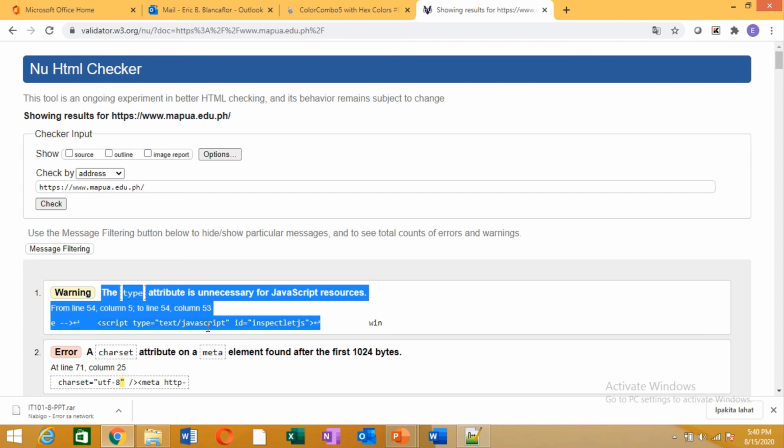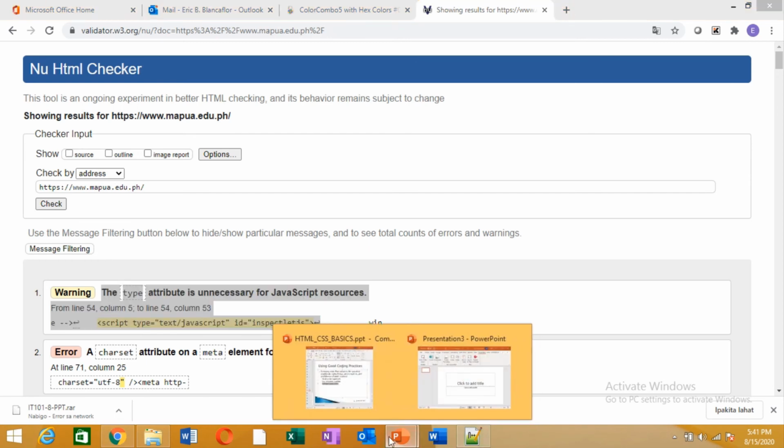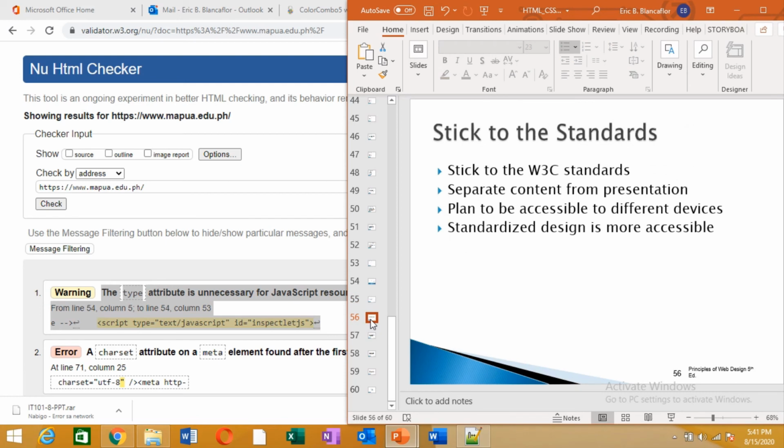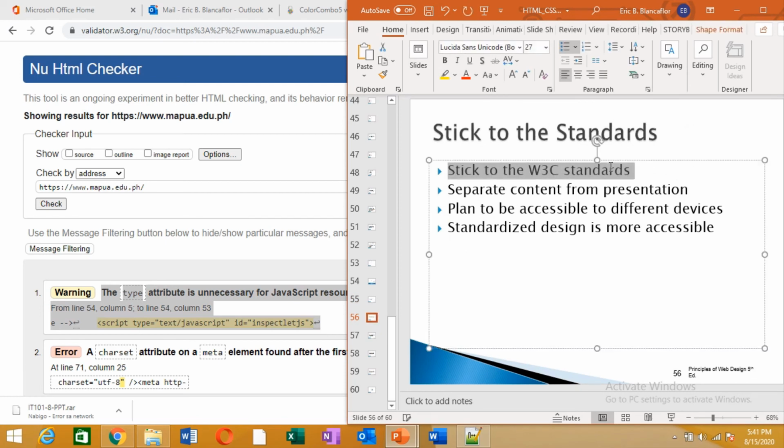But then again, there are developers and programmers who say that's one major issue: developers and programmers should also not forget the coding standards, instead of only focusing on the functionality of the system, or in this case the website. So there, validating the code. We stick to the W3C standards as we go along.